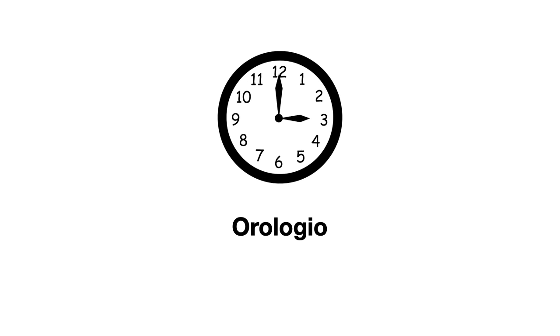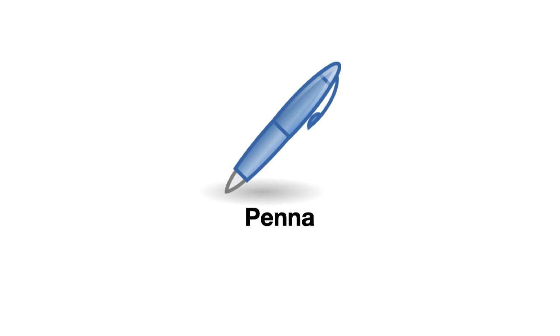This is masculine and it begins with a vowel. So l'orologio for the definite article and for the indefinite un without the apostrophe. Penna. Penna is feminine and it does not begin with a vowel. La penna, una penna.